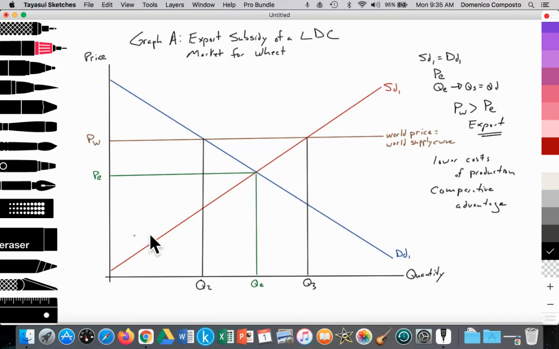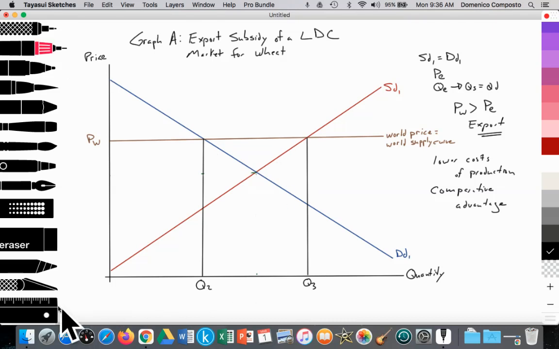Okay, I'm going to go ahead and erase this. We don't need this for our model. It's just to illustrate why the firm is exporting, because their domestic price is lower than the world price. So they have the comparative advantage, the lower cost of production, and thus they will export. Okay, so this is basically our starting point.